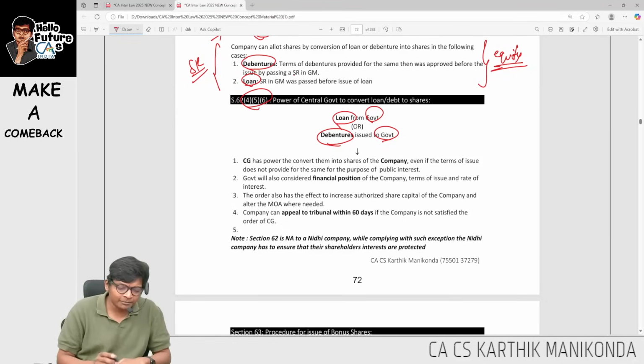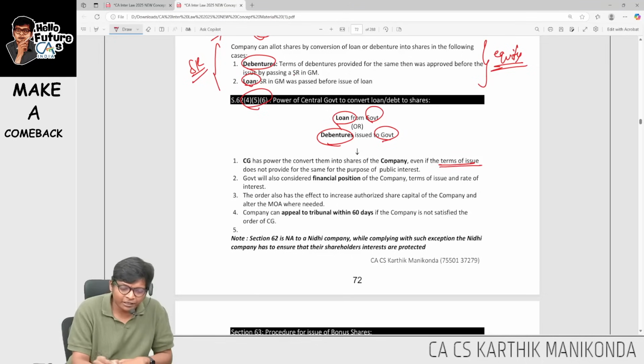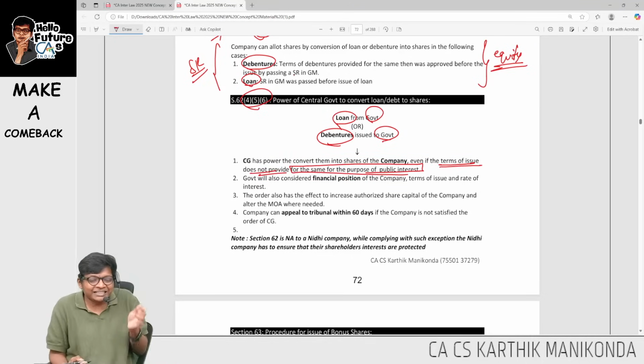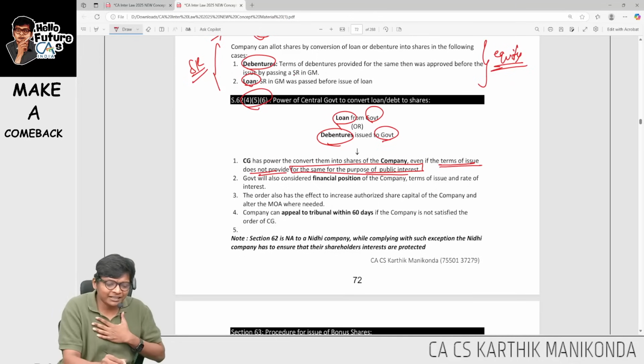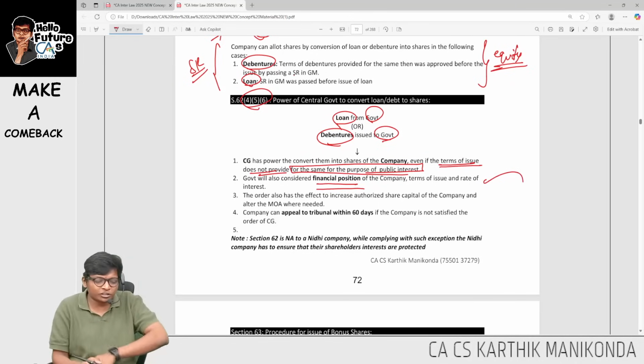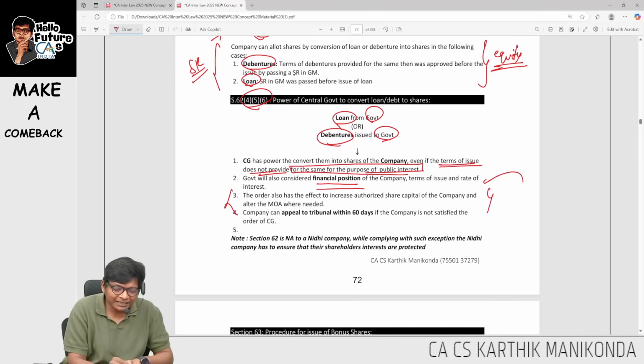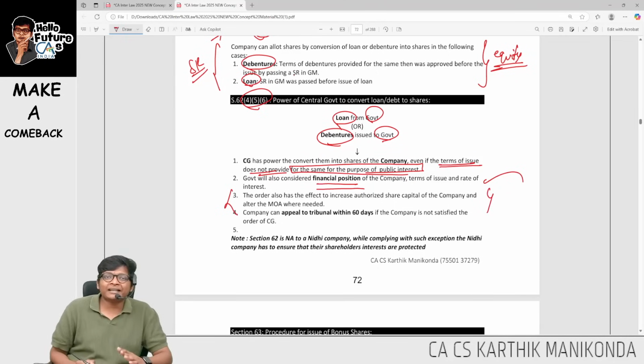What will government say? Government will say, if the company is operating in such a way, or the terms of issue are not in public interest, are against public interest, then whether interest is paid or not, irrespective of the financial position, of course they will see the financial position, such loan will be converted to equity. Will be converted to equity. Very, very important point over here.